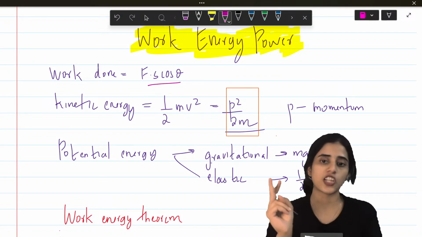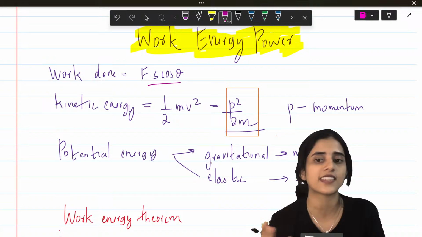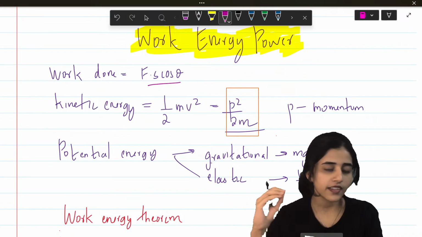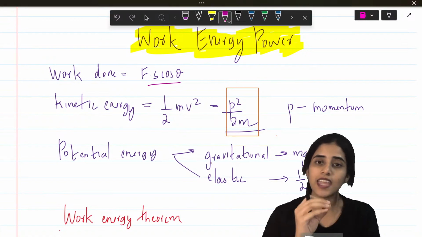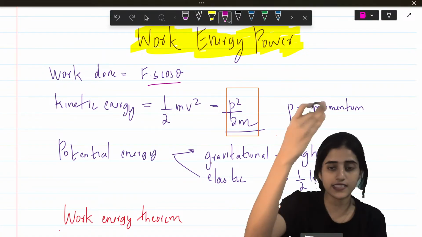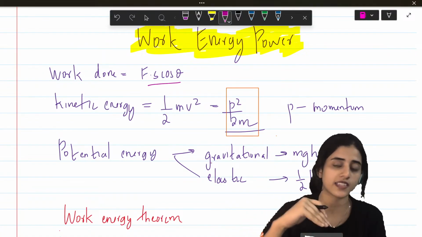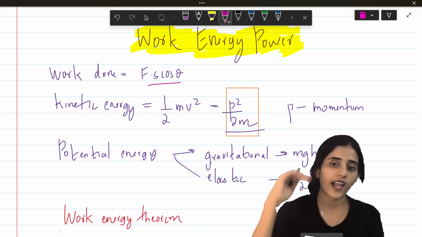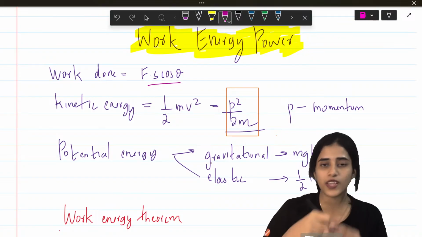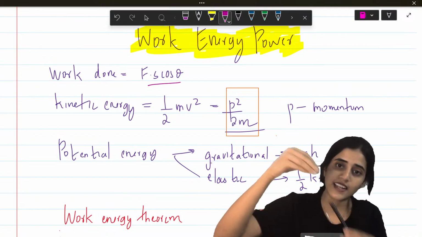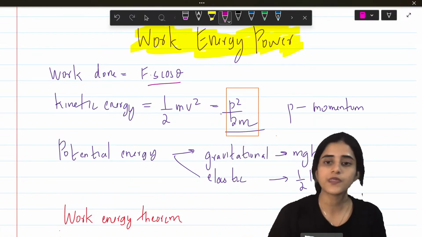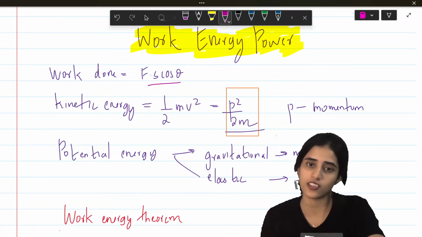There are two kinds of potential energy, gravitational potential energy and elastic potential energy. Gravitational potential energy is mgh. So it changes with height. So in some questions they might ask you what happens when height increases. Gravitational potential energy will increase. So mgh, h is height. Elastic potential energy is mainly for springs, spring constant and all that. When you expand a spring, what happens? It has elastic potential energy. That energy is half k x square. Okay, so k here is spring constant.